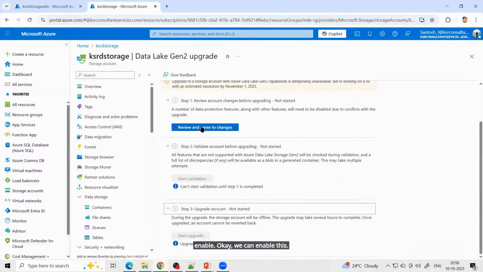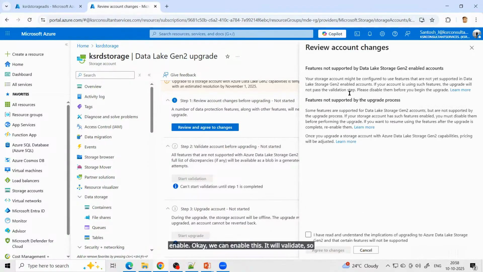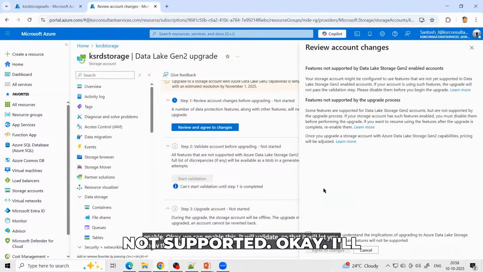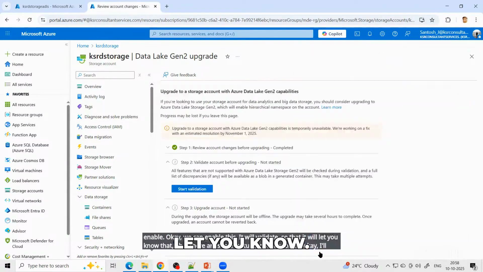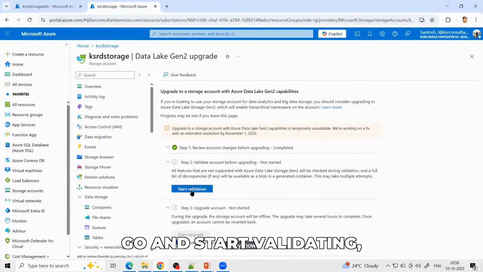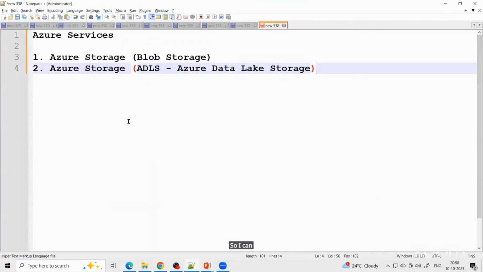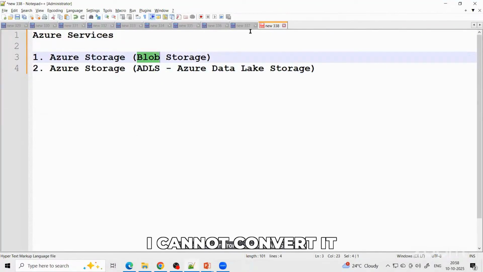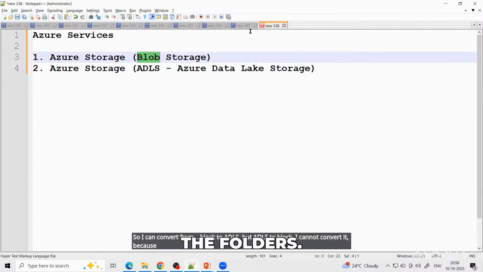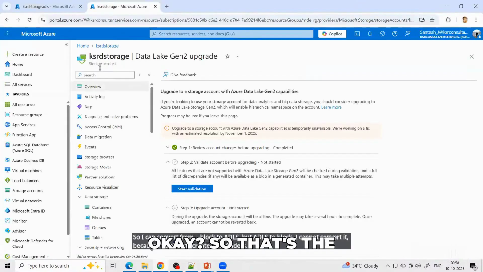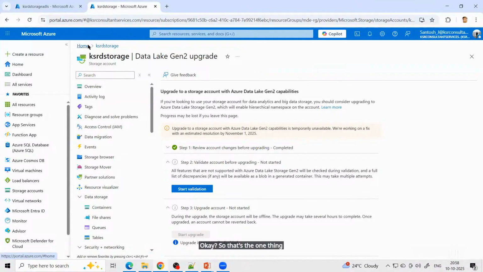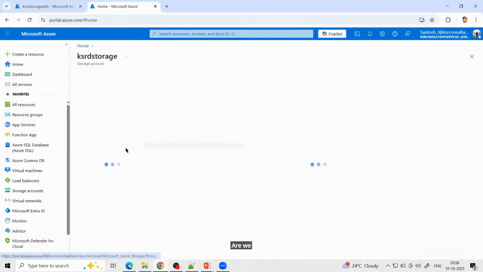It will validate so that it will let you know that there are some features not supported. Okay, I'll agree. Now it will let you know. Okay, now I can go and start validating and I can upgrade. So I can convert from block to ADLS. But ADLS to block, I cannot convert it because I've already created the folders. Okay, so that's the one thing which you'll have to remember. Are we good? Yes?